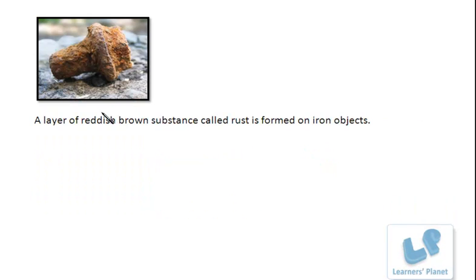See, there's a rusted bolt. A layer of reddish brown substance called rust is formed on iron objects. You must have seen this. This is also a chemical change because the iron surface has iron atoms, right? But in this rust, a new compound is formed.